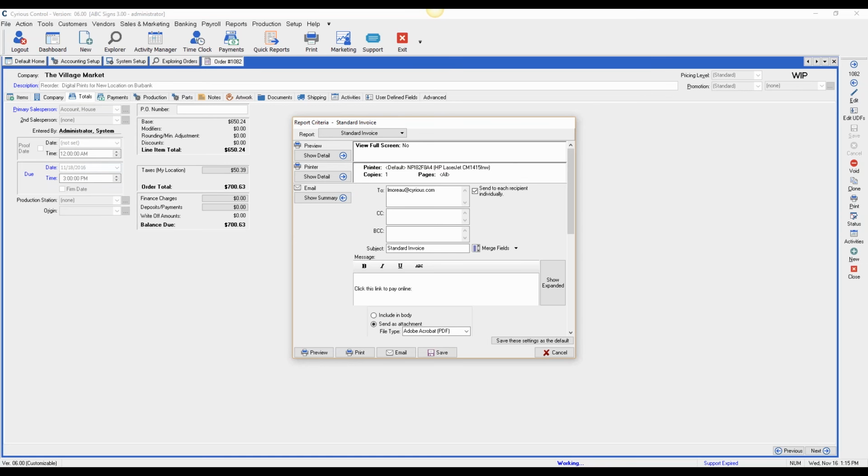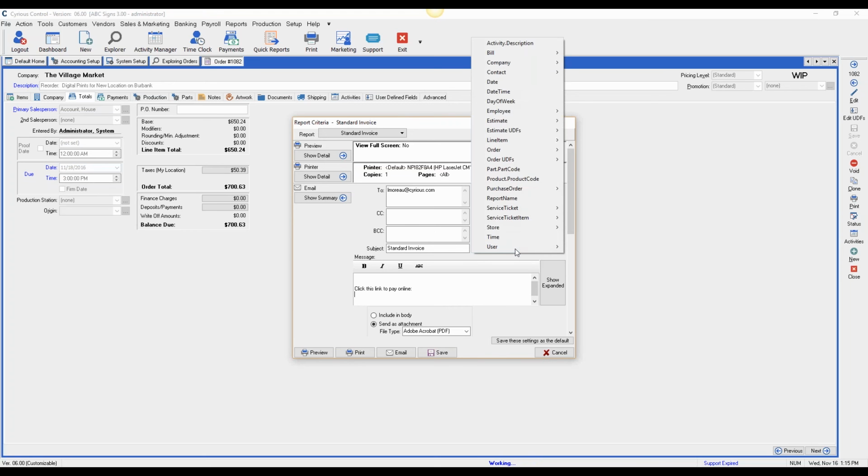I'm not going to write out the whole thing, but you'll say something and then say, click this link to pay online. So this is one way if you don't want to change your invoice and put the button on the invoice. This is one way to send the email where the customer can click on it, and you'll see it once we look at the invoice.